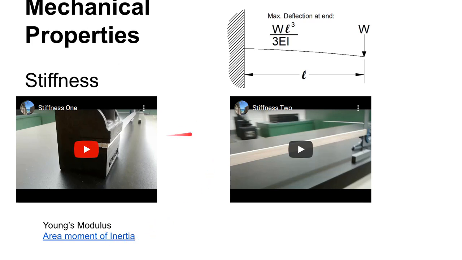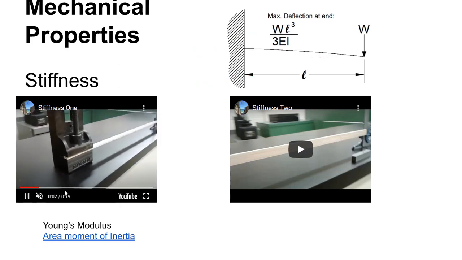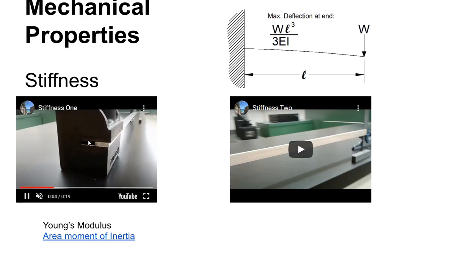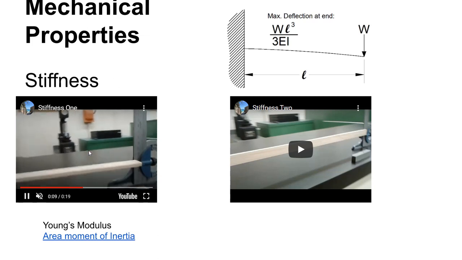So this is two separate setups with the same formula, the same E, because they're both the same piece of material. But all we do is change I. So we get stiffness from this setup here, and I just want you to understand all of the elements of this. And so I'm going to show you this. All right, so here we have this turned sideways. So that's a lower value of I that we would get.